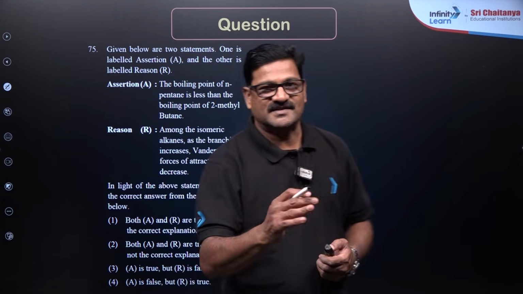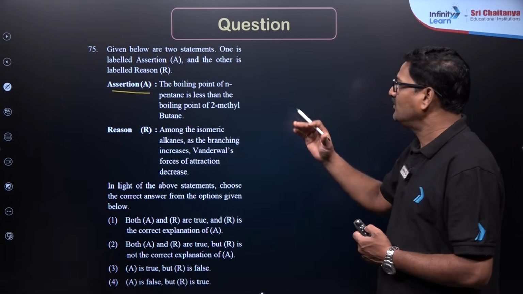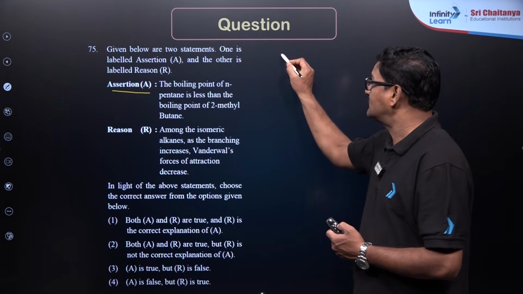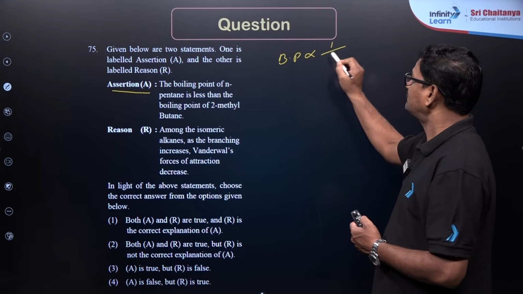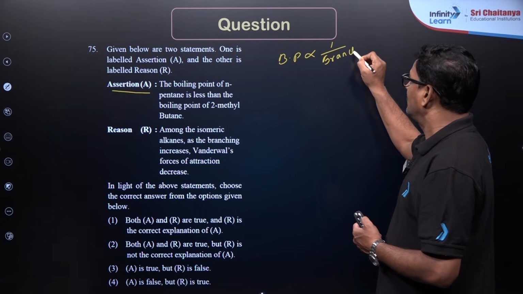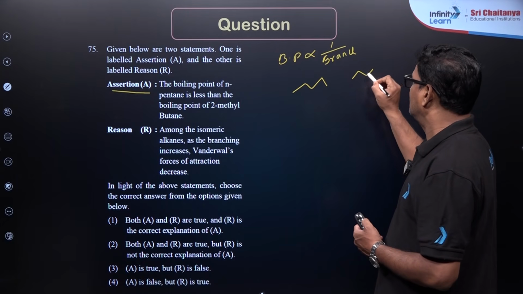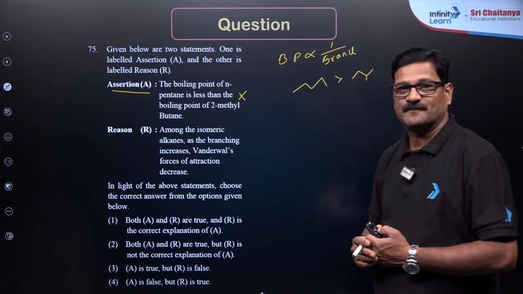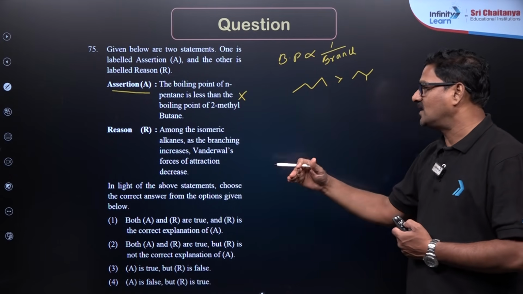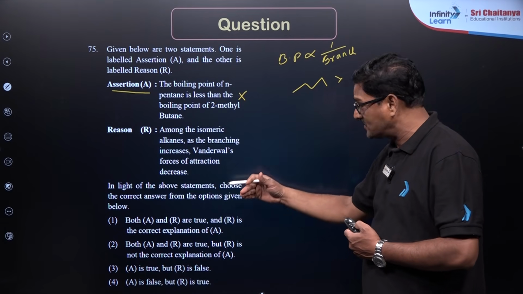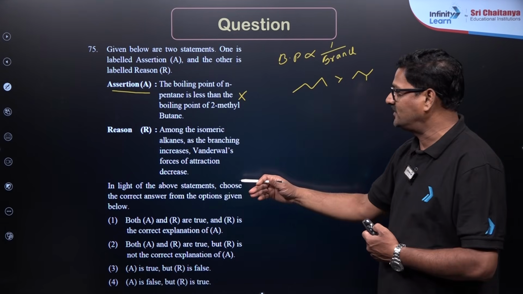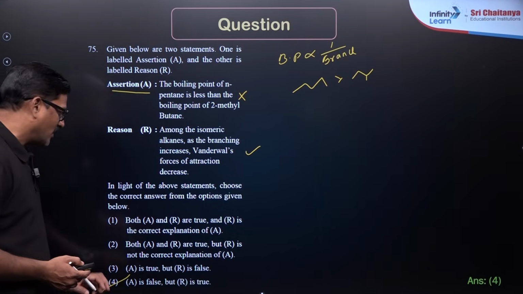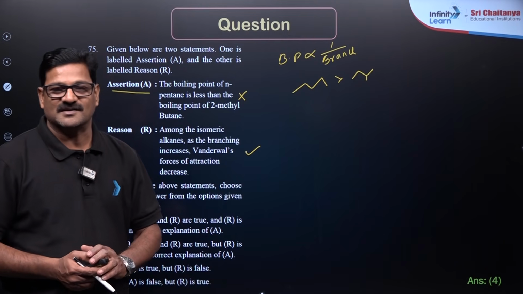Here it is an assertion reasoning type question. The boiling point of n-pentane is less than that of 2-methylbutane. As branching increases, boiling point decreases. Therefore, for n-pentane and 2-methylbutane, the boiling point should follow this order, so the assertion is not correct. Among isomeric alkanes, as branching increases, van der Waals forces of attraction decrease, therefore boiling point decreases. This statement is correct. So for this question, I would say A is false, R is true is the correct answer.